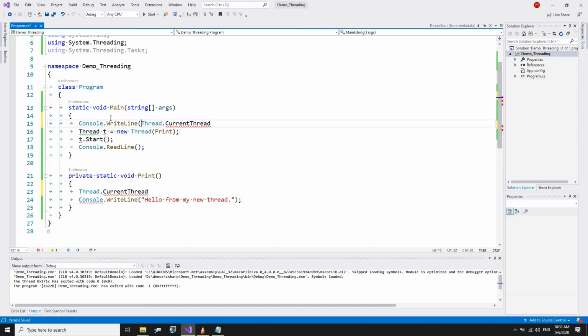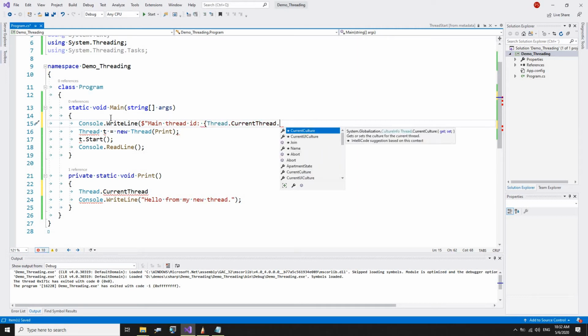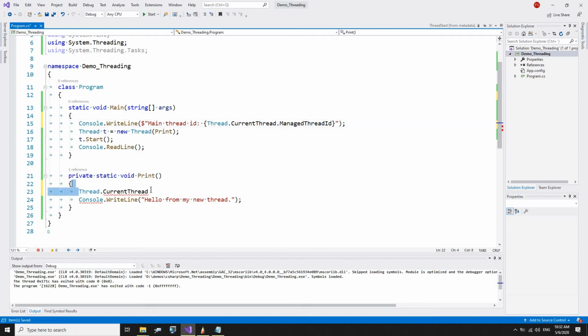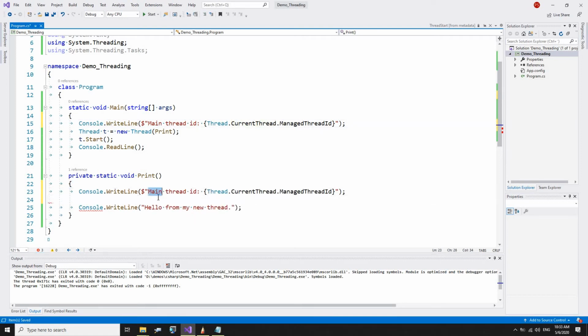If we write, just we can print the ID, main thread ID, and we can just print dot ID, managed thread ID, like this, and then we can print it here, new thread ID.